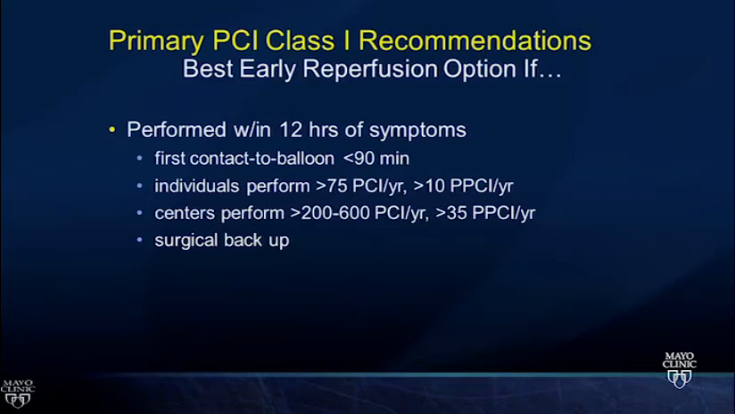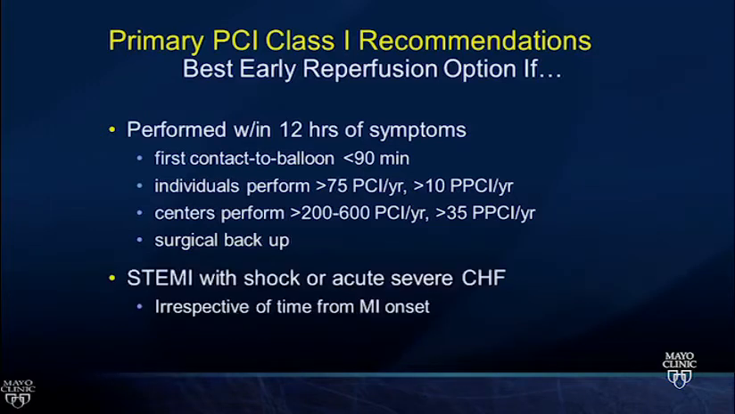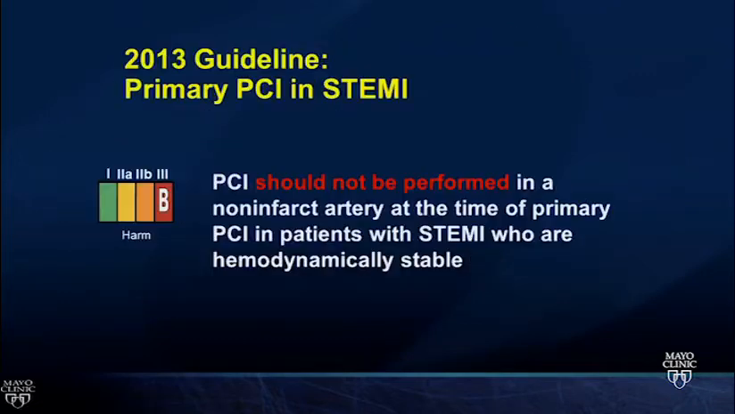So primary PCI, once again, is a class 1 indication, the best early reperfusion option if performed within the first 12 hours of symptoms. At 12 to 24 hours, it can be considered. Beyond 24 hours, we get into the OAT trial, and we'll talk about that in a few slides. We're aiming for first contact to balloon, when you arrive at a PCI-capable hospital, of less than 90 minutes. It should be an experienced center, and ideally there should be surgical backup. STEMI with shock or severe heart failure takes the time metric out of the window. If you have STEMI and shock, then you should have PCI at any time.